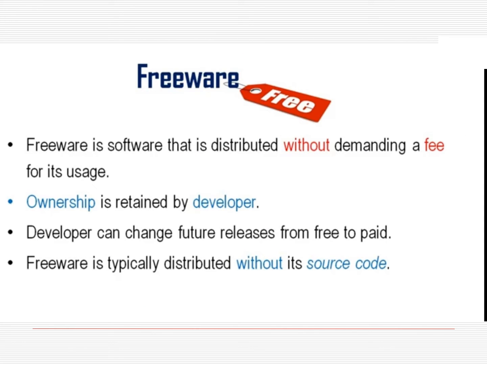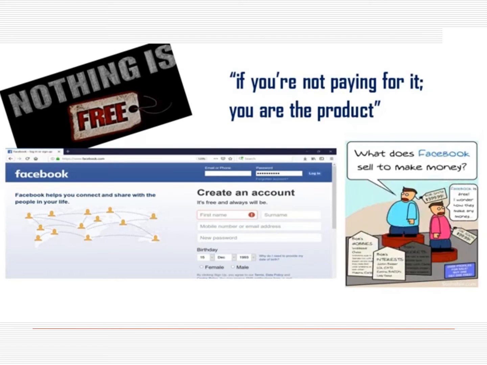What is a freeware? A freeware is software that is distributed without demanding a fee for its usage. The developer will have the ownership of this software, and the developer can change future releases from free to paid or from paid to higher paid. And freeware is typically distributed without its source code. Source code is not distributed there. Once you think that if you are not paying for it, you are the product.